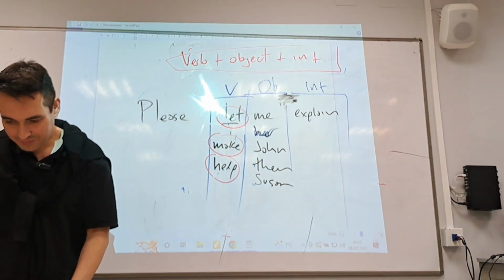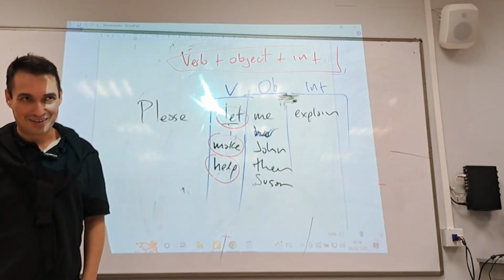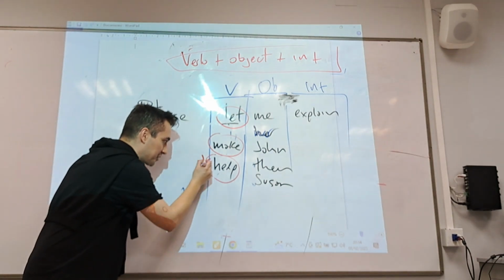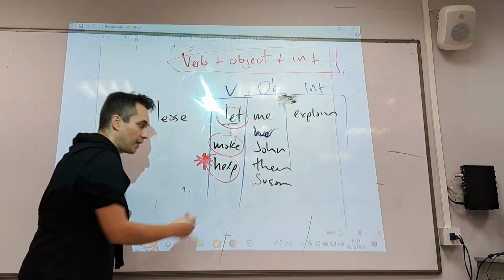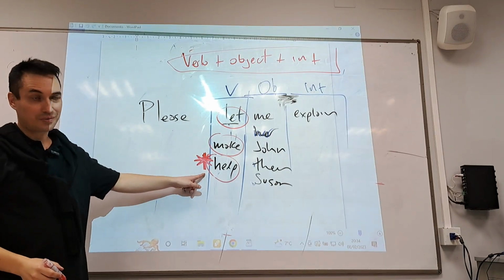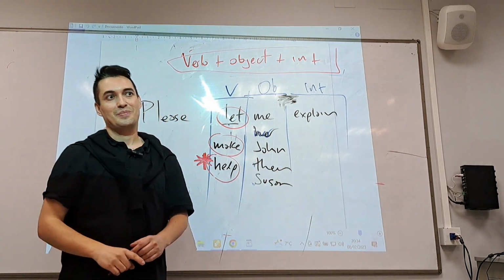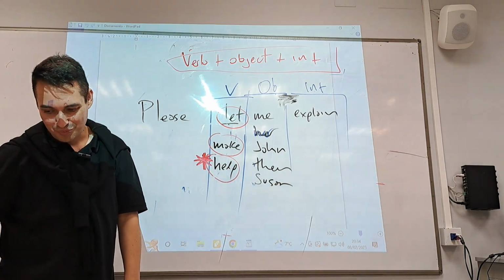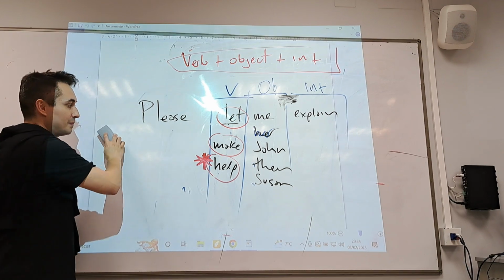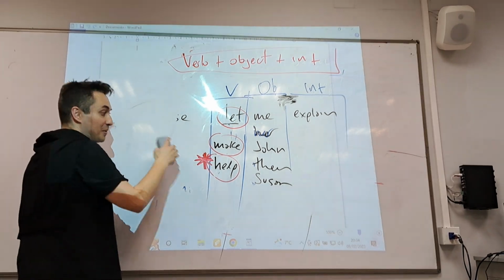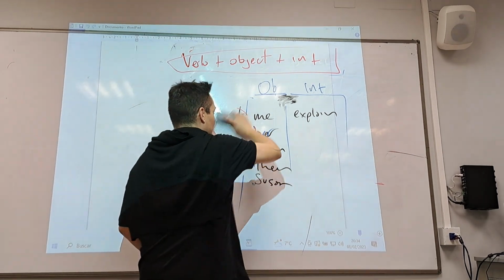That's why in the last exercise there was something like, help me do. That's the next thing I'm going to explain. Help is special. You're very sharp today. Very sharp today, Maya. Help is special. Help can take verb, object, infinitive without to, but be careful because it has two possibilities. And that's exactly the next thing I'm going to explain. Shall I? Help is special. It belongs to this club, but it belongs to another club too. Yeah, but it's in this club as well.